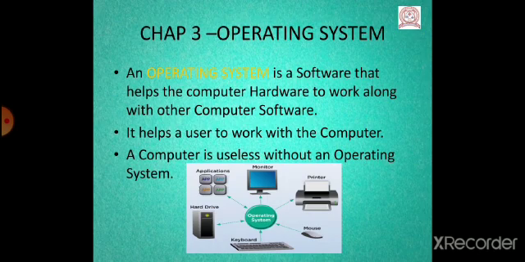A computer is useless without an operating system. So, what did we understand? We understood that an operating system is also a type of software that helps the computer hardware. Okay.